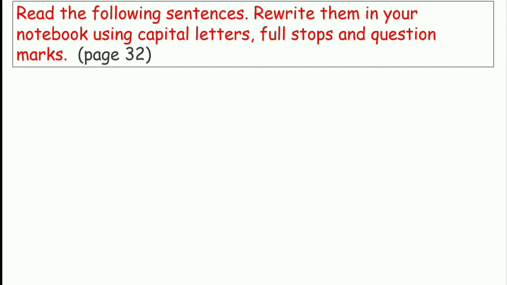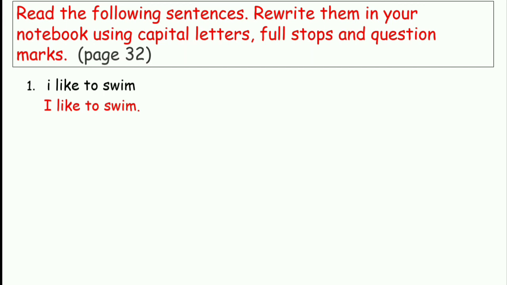Now let us read the following sentences and rewrite them in your notebook using capital letters, full stops and question marks. This is on page 32 of your Balbharati book. But children, you will write it in your English notebook. The first one, I like to swim. When you punctuate it, I is capital for two reasons, because it's the beginning of a sentence and I is always capital when it is used by itself.